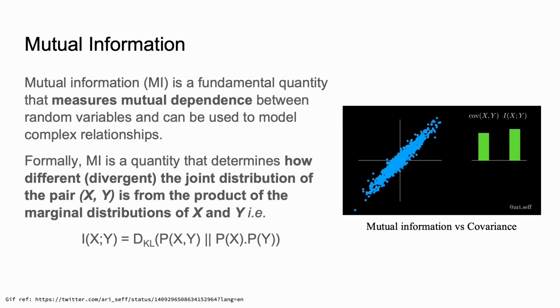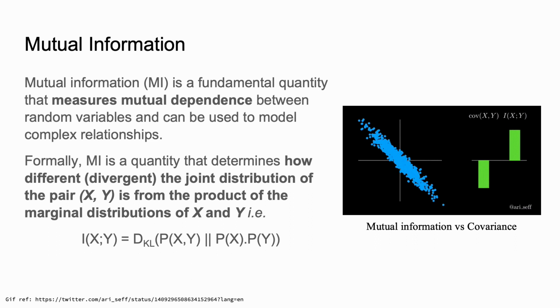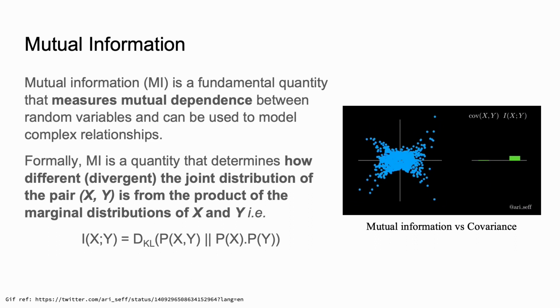So what is mutual information? Mutual information is a fundamental quantity that measures the mutual dependence between random variables and can be used to model complex relationships between them. For example, you can see in the animation on the right that the mutual information is able to capture more complex relationships as compared to the covariance.